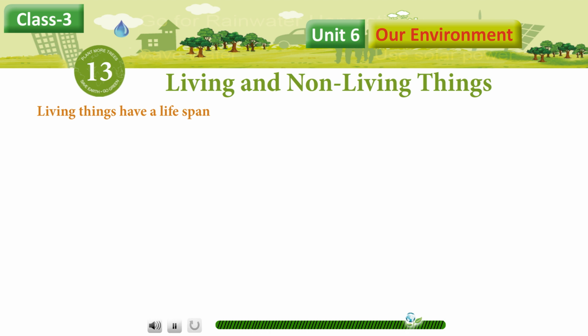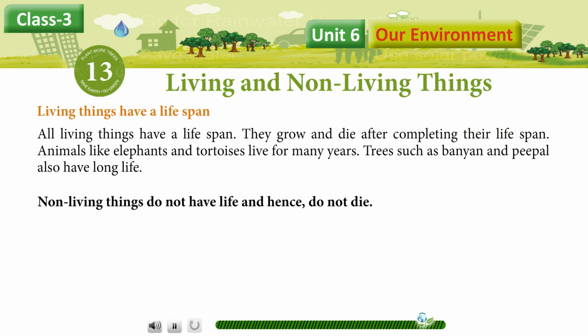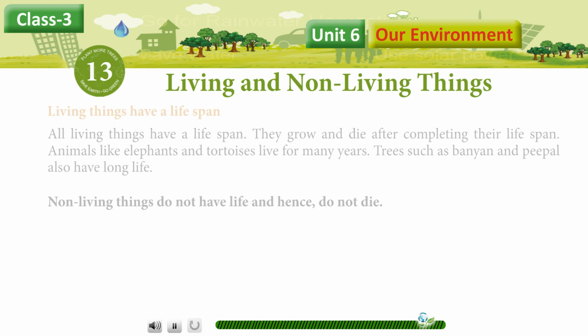Living things have a lifespan. All living things have a lifespan. They grow and die after completing their lifespan. Animals like elephants and tortoises live for many years. Trees such as banyan and people also have long life. Non-living things do not have life and hence do not die.